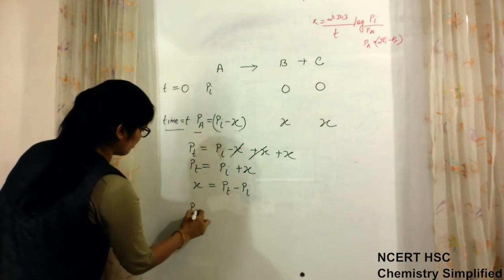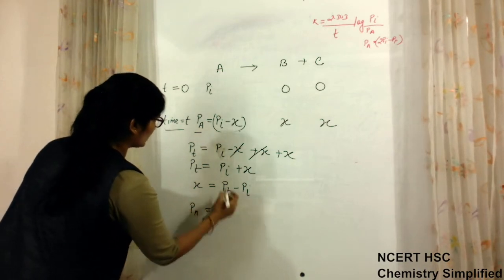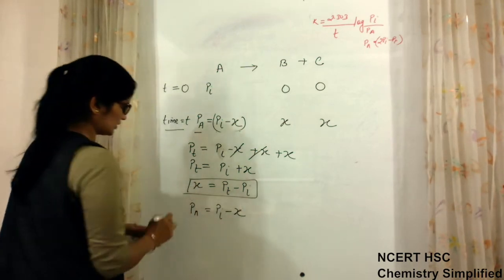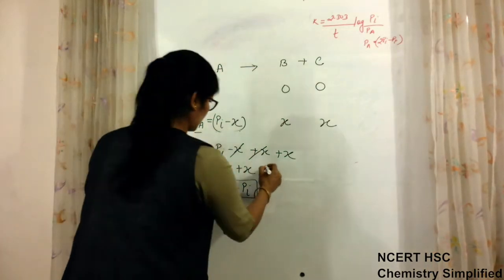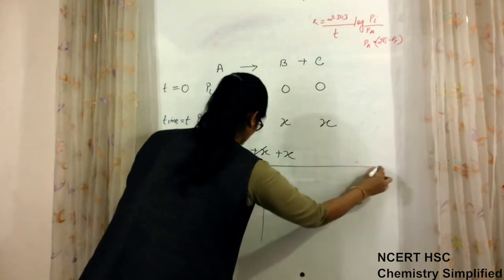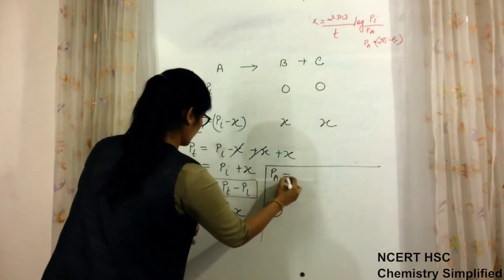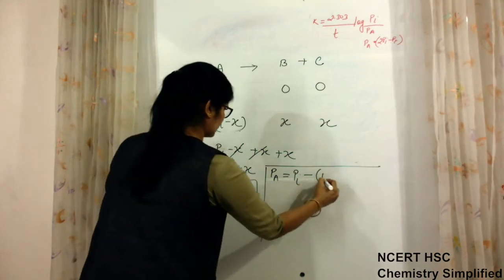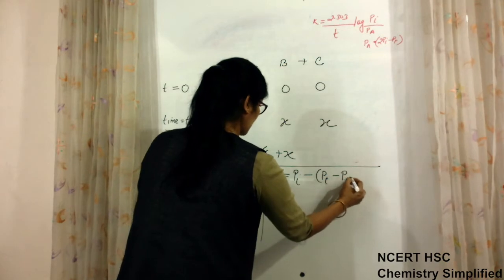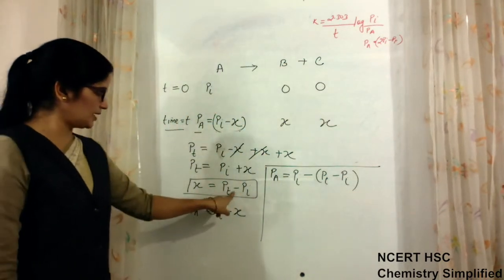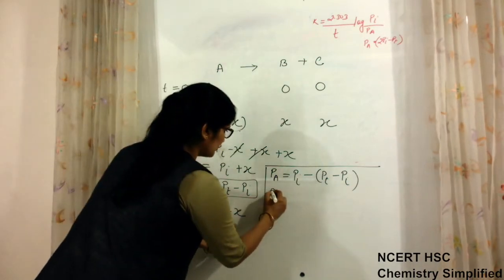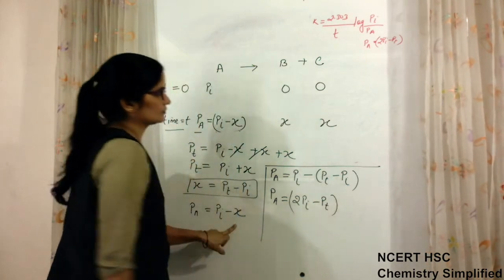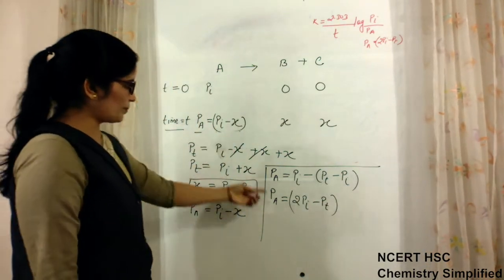From this equation we have Pa is equal to Pi minus X. So X from this equation is Pt minus Pi. So let me write it here: Pa is equal to Pi minus (Pt minus Pi). Pt minus Pi, this value I have placed here. So Pa becomes equal to 2Pi minus Pt. So this is obtained what we have written here.